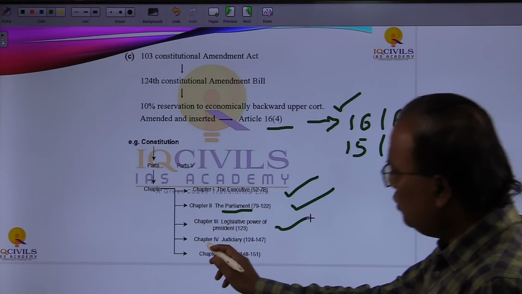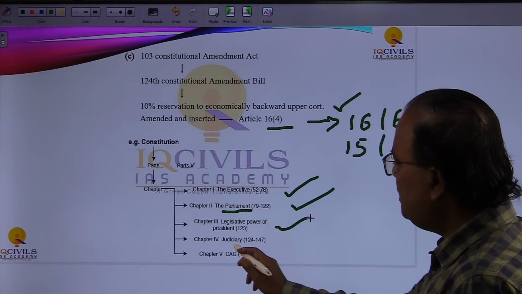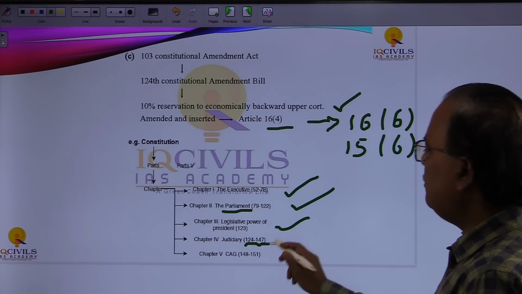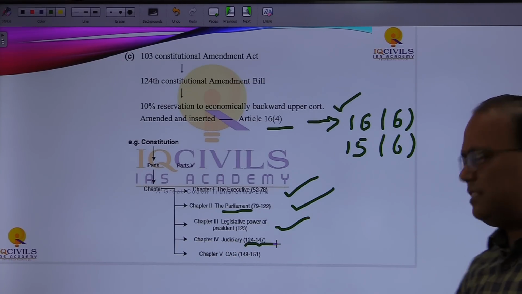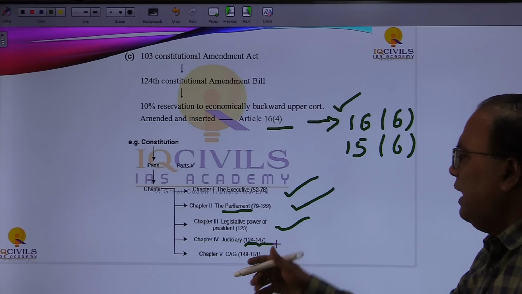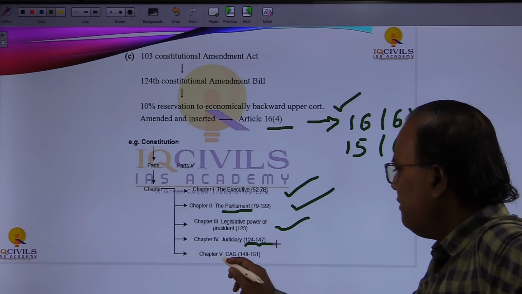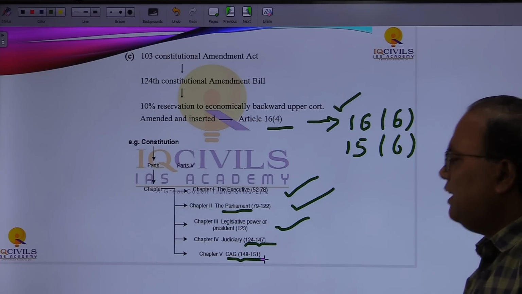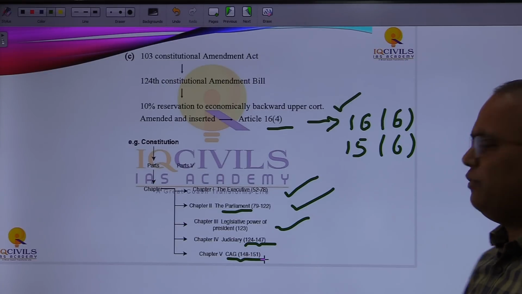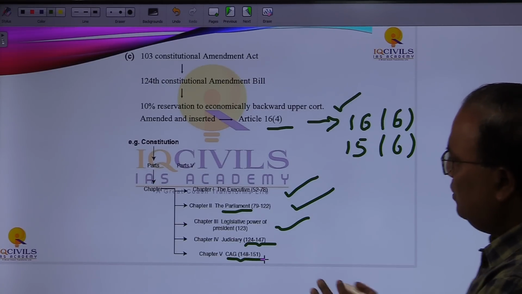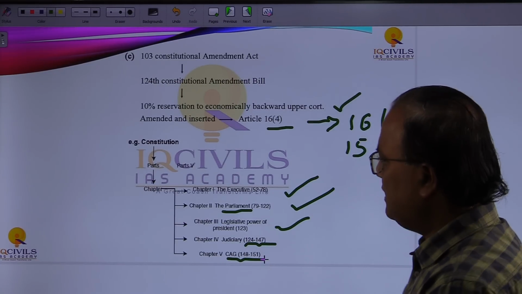Once you go to Chapter 4, we have the judiciary from Article 124 to 147, that is, the Supreme Court we are talking about. And at last, in Chapter 5 we have the CAG, the Comptroller and Auditor General, from Article 148 to 151. So that is the difference you have to understand.